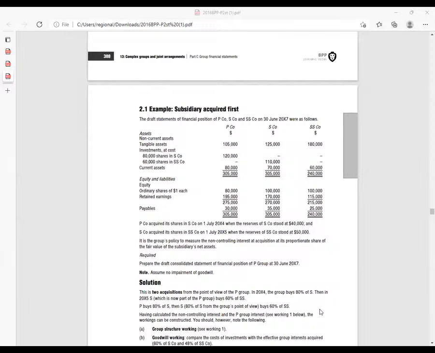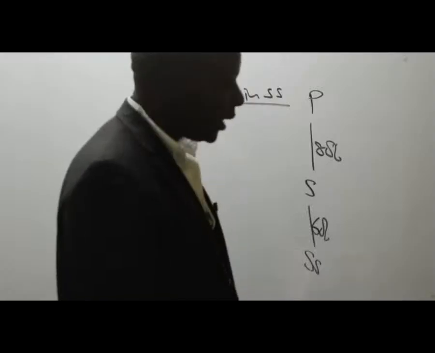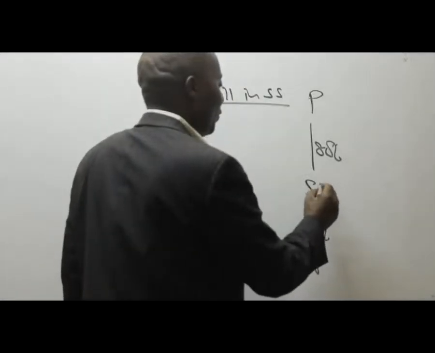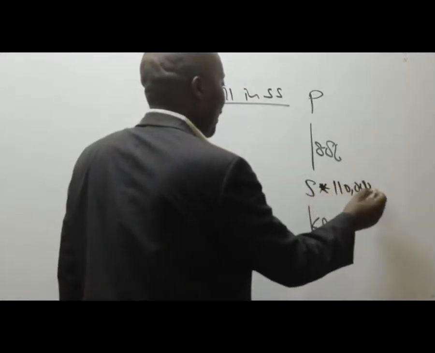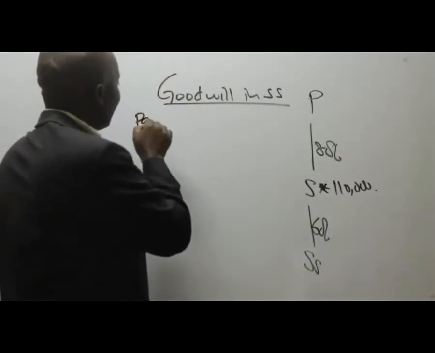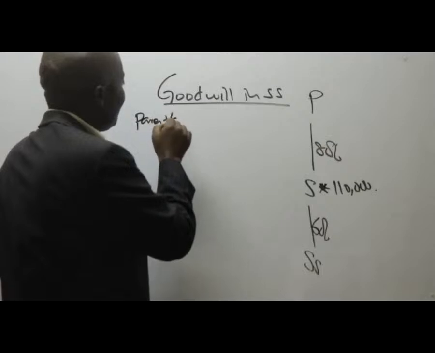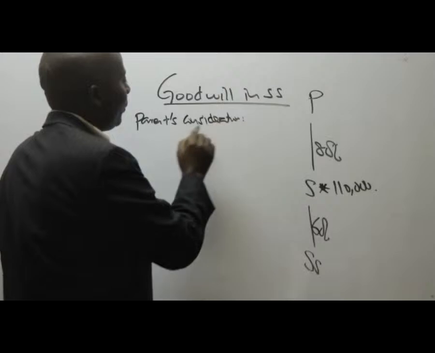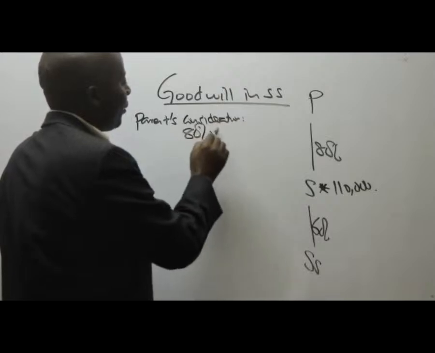So S paid 110,000 here. Very important. So come here and give us the parent's consideration. It is 80% of 110.